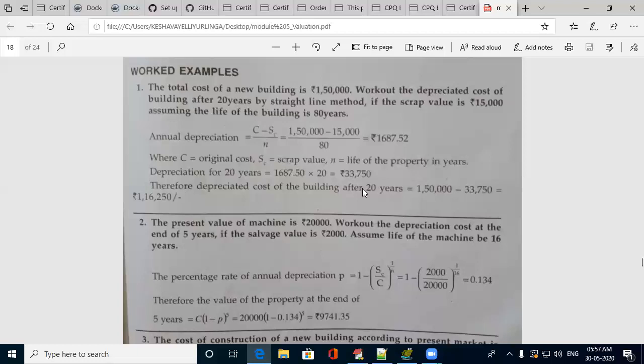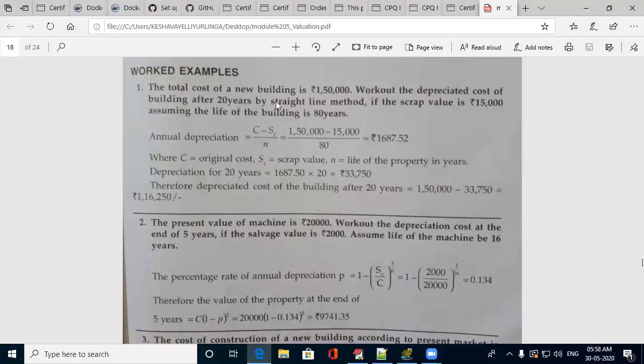So the depreciation cost of the building after 20 years is, this is for 1 year. This is yearly depreciation. You need the depreciation for 20 years. That means you need to multiply this amount by 20. So this is the depreciated amount, 33,750. Therefore, the depreciated cost at the end of 20 years is estimated to be total cost minus this depreciated amount. It is 1,16,250 rupees. This is what they asked. This is in straight line method.